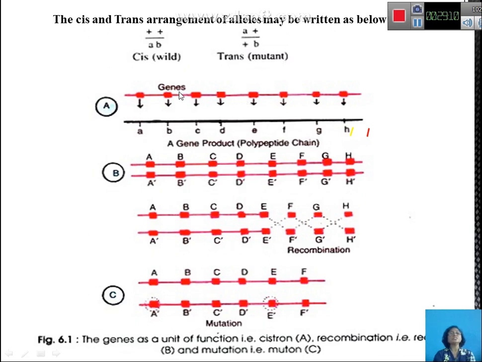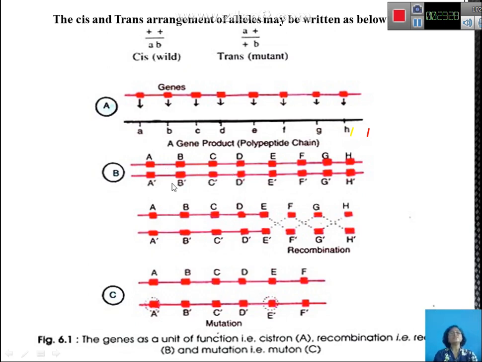If you consider a gene, say A, B, C, D and so on, it makes polypeptides A, B, C, D respectively. So, how will you understand what is a cistron, a recon and a muton?